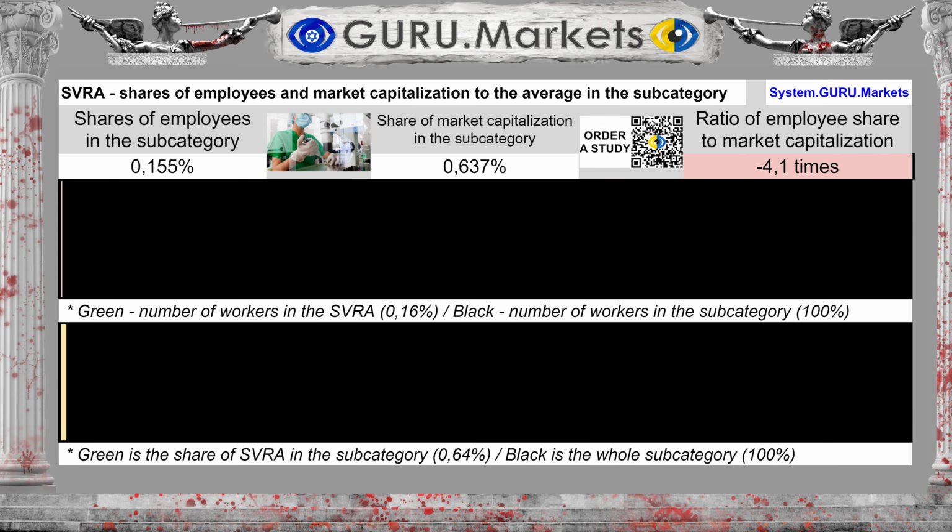The company's share in terms of the number of employees in the subcategory is 0.155%, which is 311% less than the share of market capitalization. This fact shows an imbalance in the market value of the organization Savara Inc. (SVRA), rather towards revaluation.